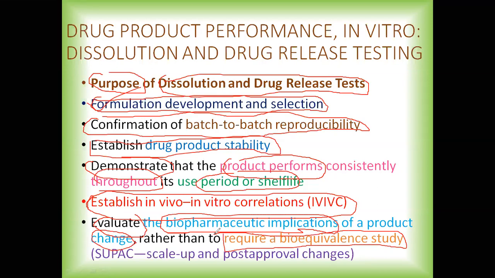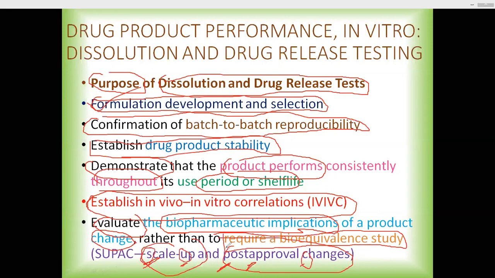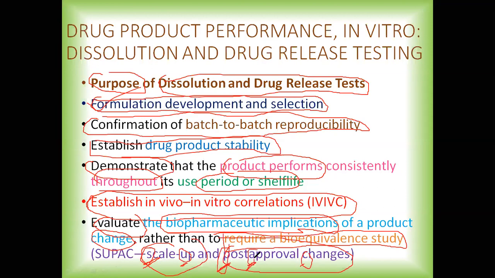SUPAC full form is scale up and post approval changes. So S stands for scale, U stands for up, P stands for post, A stands for approval, and C stands for changes. So this is scale up, post approval changes. So they are called SUPAC.